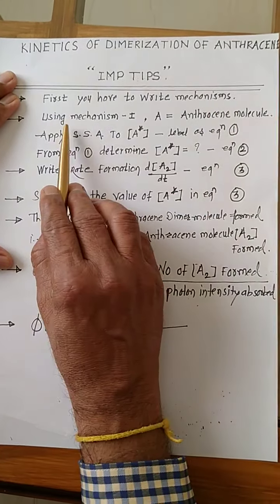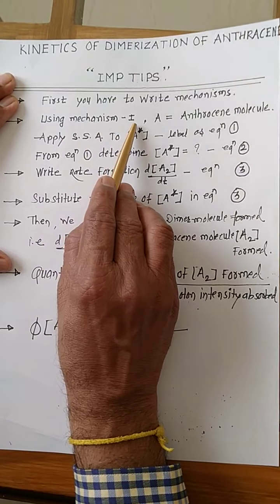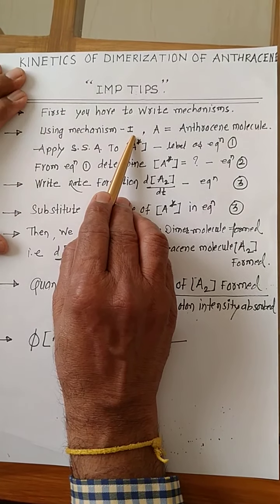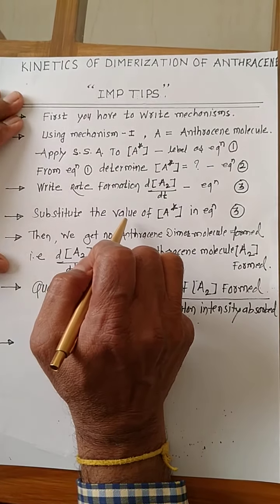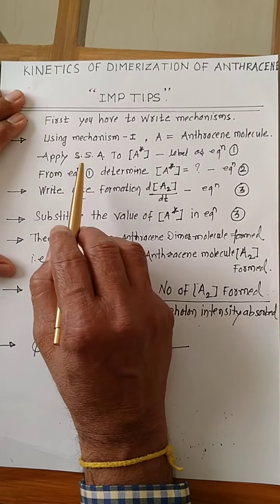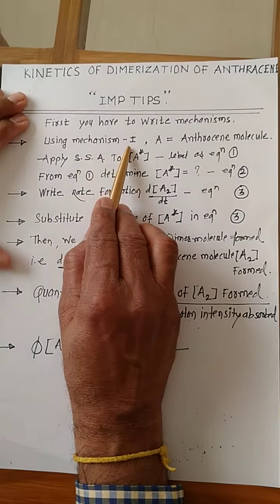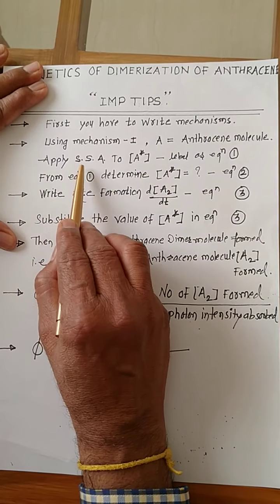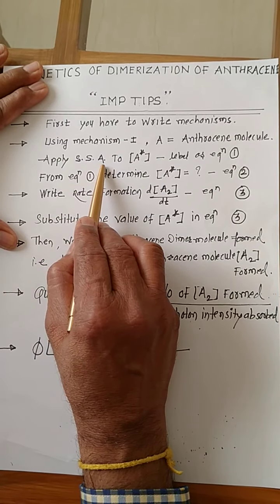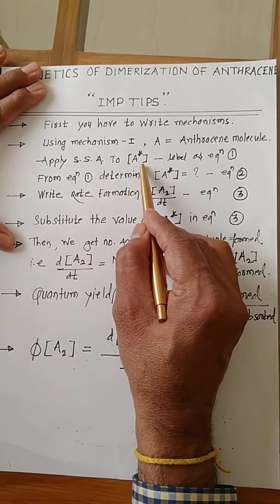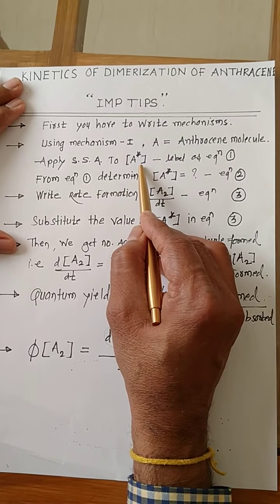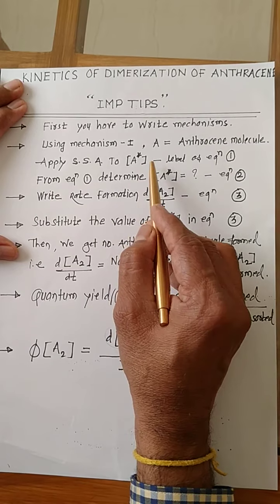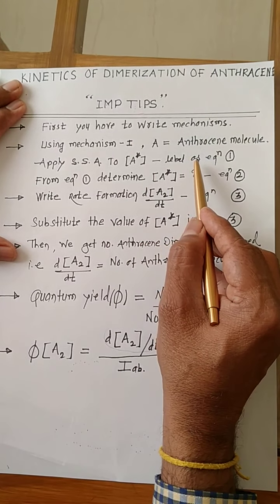Then using mechanism first, you have to derive this kinetics. By using mechanism first, apply the steady state approximation to activated anthracene molecules and label it equation 1.